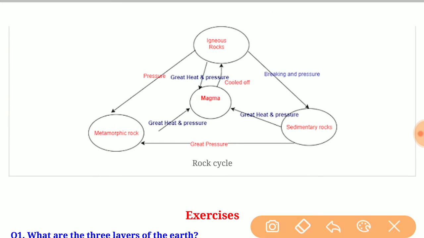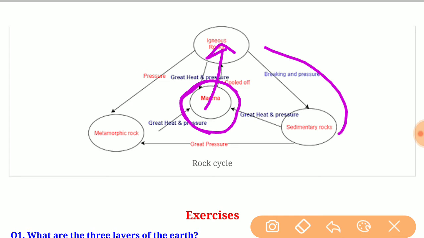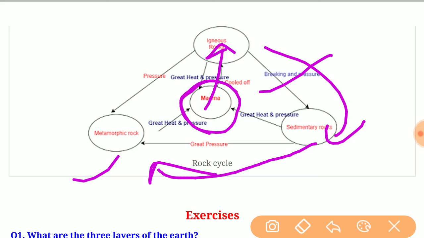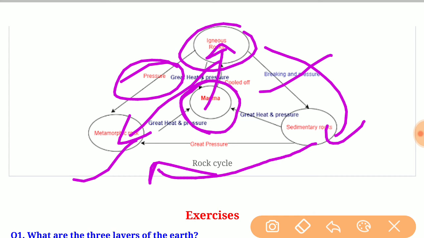You can see in the picture, magma is the main source from which we get igneous rocks, and igneous rocks change into metamorphic rocks by heat and pressure. Then sedimentary rocks again with great pressure change into metamorphic rocks, and igneous rocks also change into metamorphic rocks due to pressure.